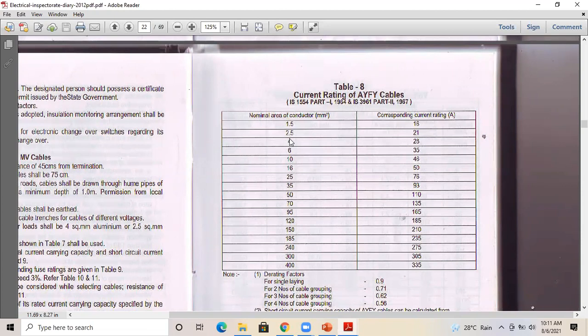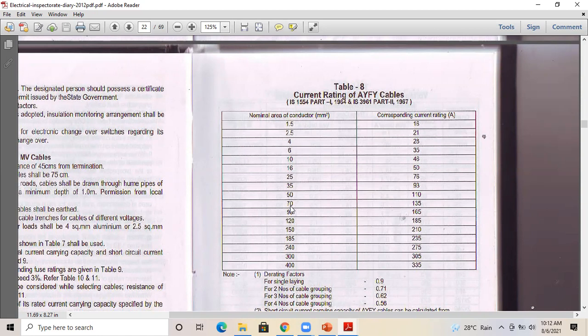6, 10, 16. So whenever someone is asking you or you are attending an interview, don't say a cable size which is not available in the standard sizes. For example, the interviewer is asking, if I'm having a load of 100 kW, what shall be the expected cable size? Here you can just guess the value. He is not asking for the accurate value. He's just testing whether you know the nearest, appropriate cable size. For example, for a 100 kVA transformer, the current rating shall be 133, 135. So the cable size shall be at least 75 or 95 square mm. That is the standard size.